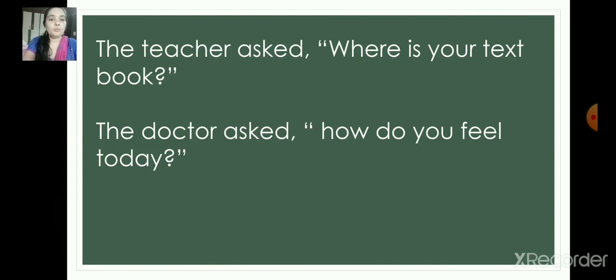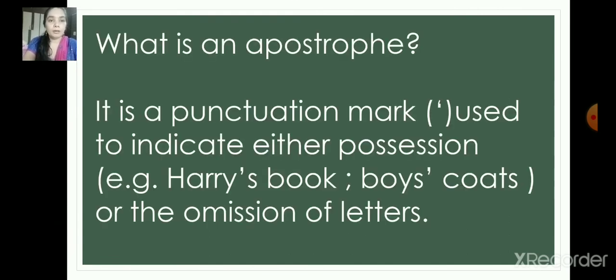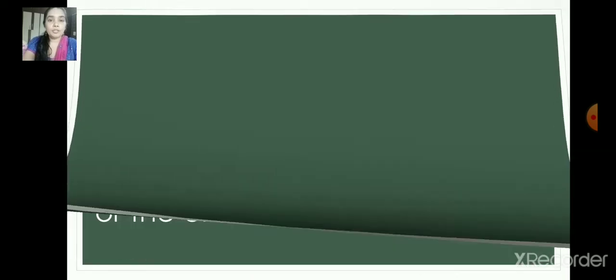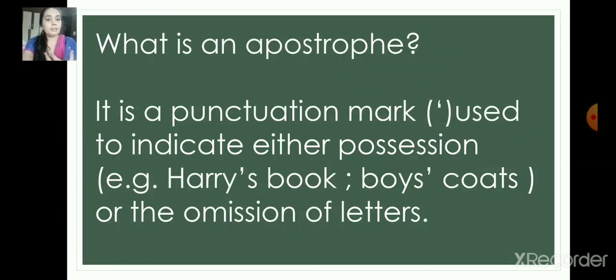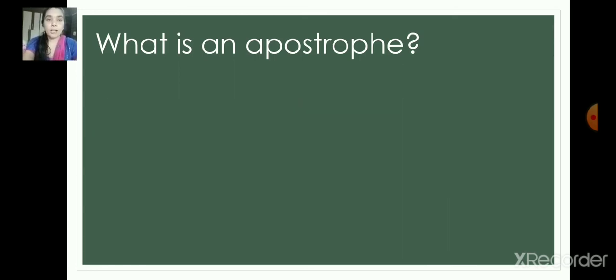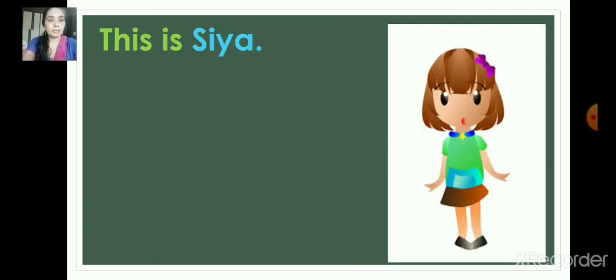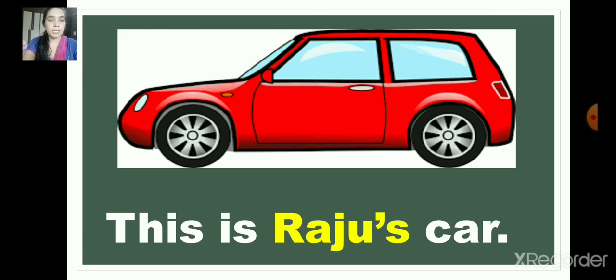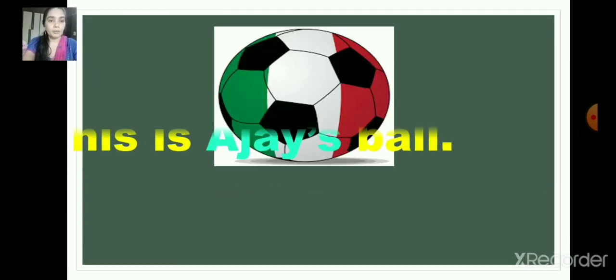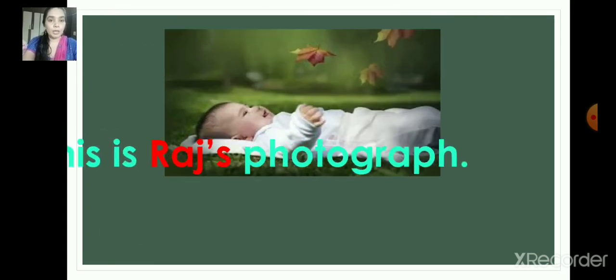And next we'll move on to the apostrophe. Apostrophe is used to indicate either the possession, that is mine, his, right? So example, Harry's book. Harry's book means whose book is it? It is Harry's book. So apostrophe s shows the possession, right? And it is also used for the omission of letters also. So all this we have already seen and learned in the punctuation video. And now let's move on.